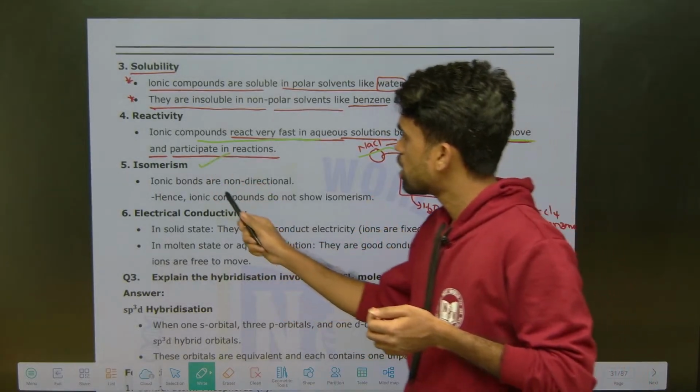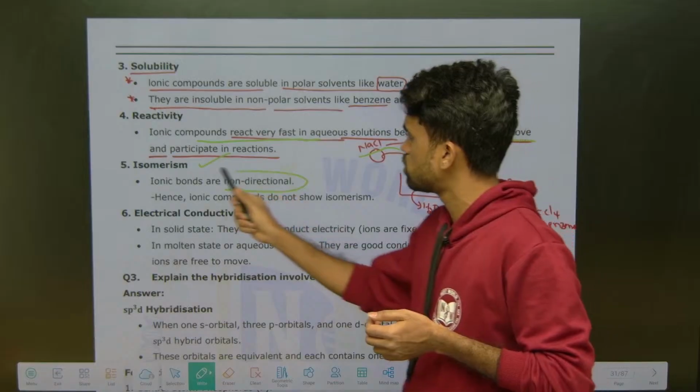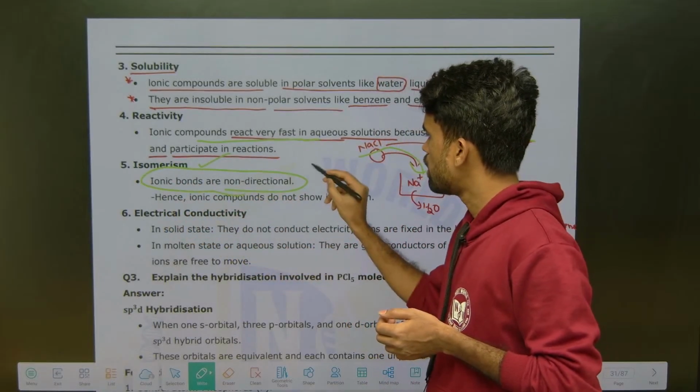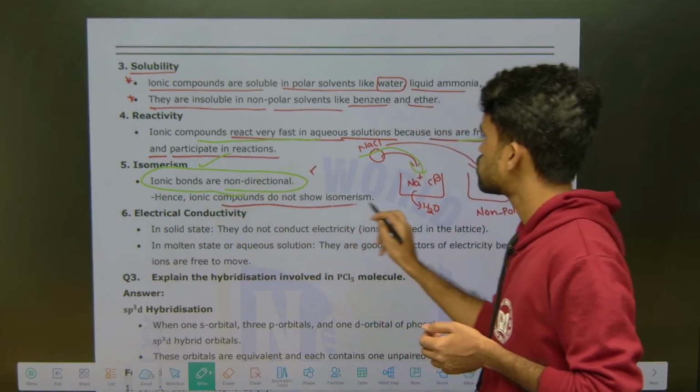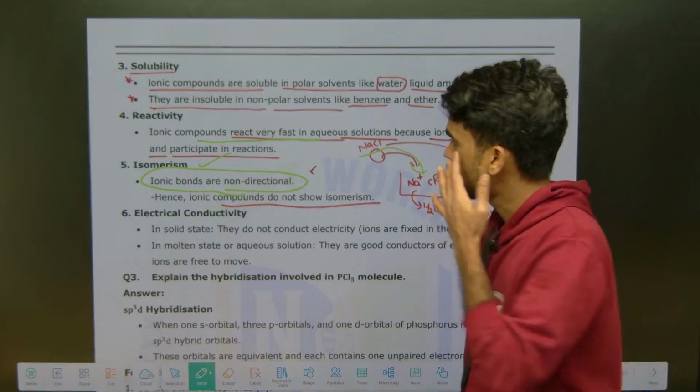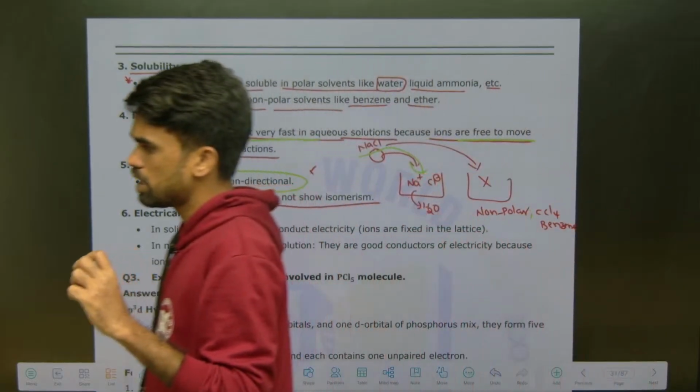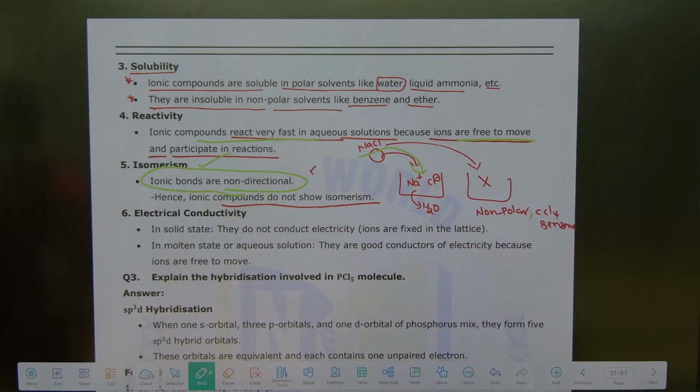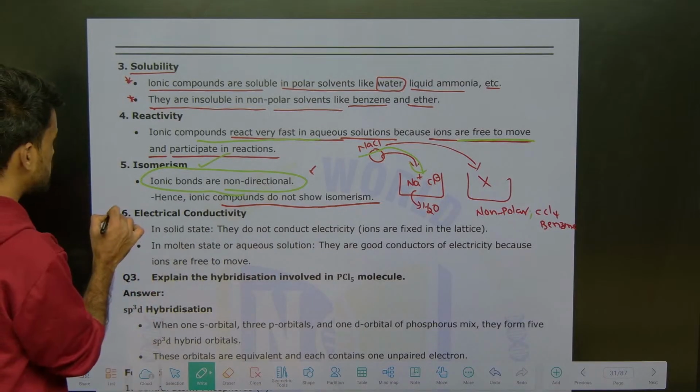Ionic compounds are non-directional. This one you need to mention. Ionic compounds are non-directional, hence ionic compounds do not show isomerism. Okay, so for isomerism there should be proper orientation. Right, here the next point is electrical conductivity.